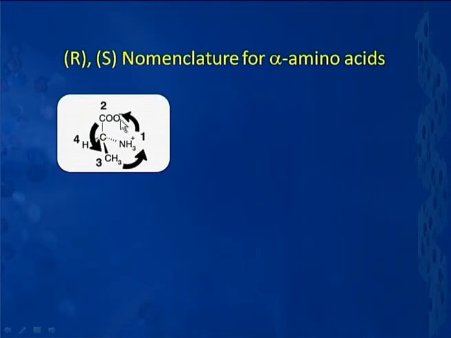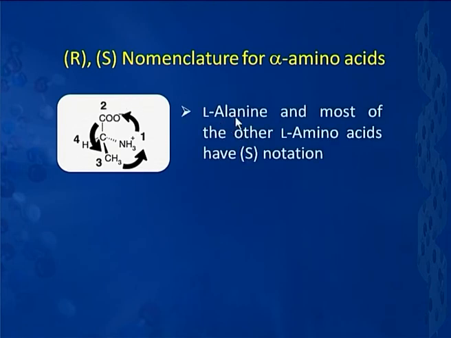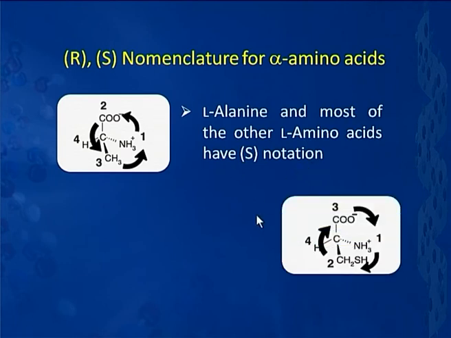Now, let us see here. Pictorially I am showing the same thing, that in case of alanine, my priorities move, because I am keeping 4 away from myself and then looking at 1, 2, 3, it is moving anti-clockwise. So, L-alanine and most of the other amino acids will have S notation, but there are exceptions here. The exception happens to be cysteine.